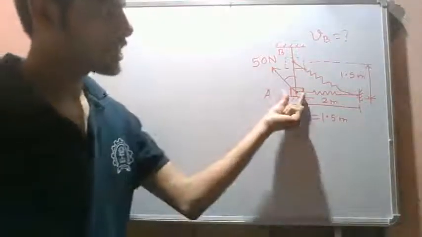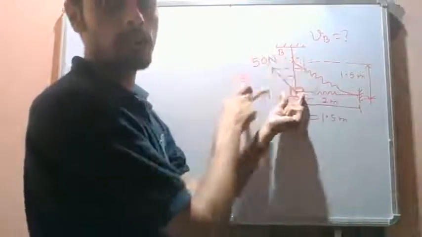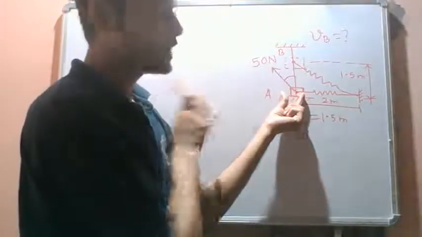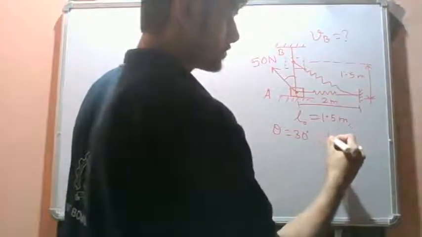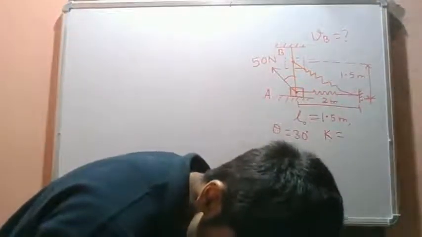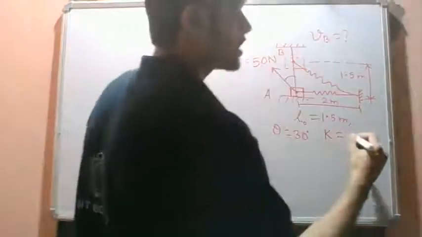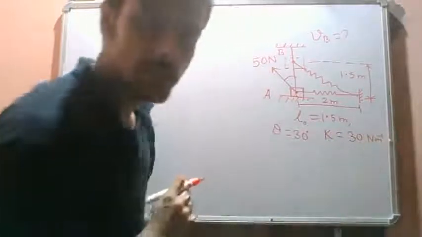Okay, so we have a system: a block resting like this. It is being acted upon by a 50 Newton force at an angle of 30 degree with the vertical. A spring is there. The spring stiffness is given as 30 Newton per meter.